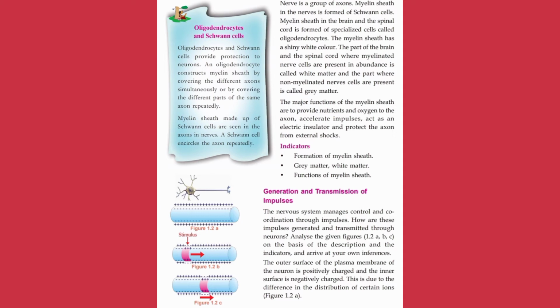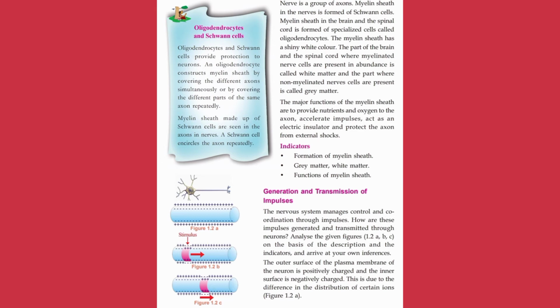In this section we are studying the generation and transmission of impulses. How does the generation or the transmission of the impulses occur? Originally, the outer surface of the plasma membrane of the neuron is positively charged and the inner surface is negatively charged. This is due to the difference in the distribution of certain ions.